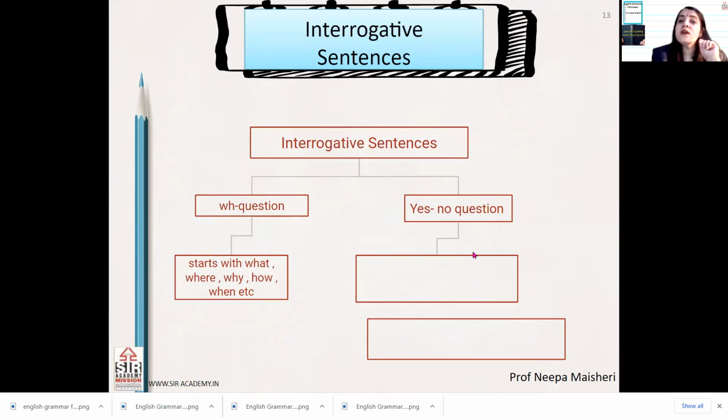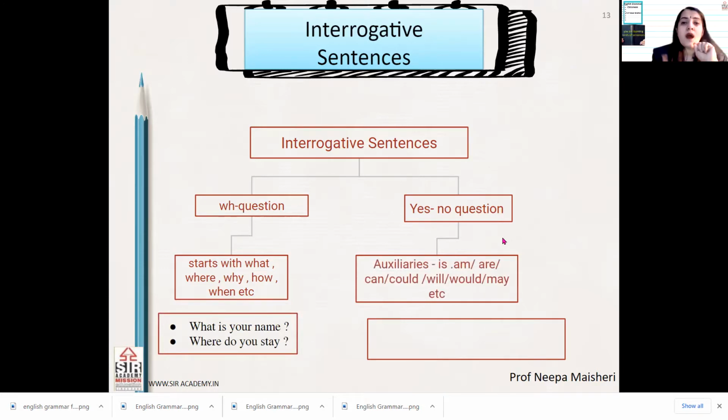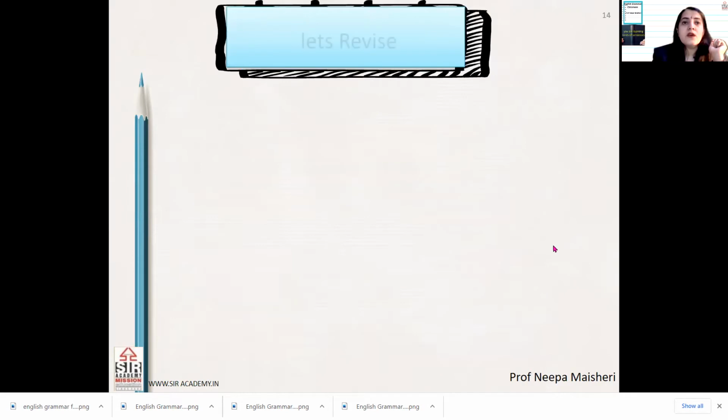And the others are yes no questions. And when I ask you, is this your pen? Or can you lend me a pen? So these were all, and you answered it either yes or no. And yes, no questions start with is, am, are, can, could, will, would, may, etc. Okay, we have already seen the example. What is your name? Where do you stay? for WH question. And here for the yes no question, is this your pen? Or can you lend me your pen?